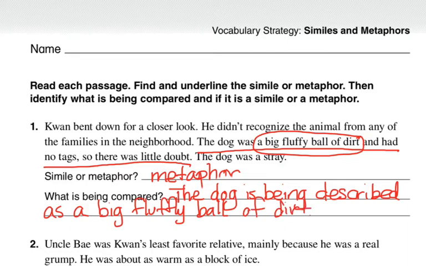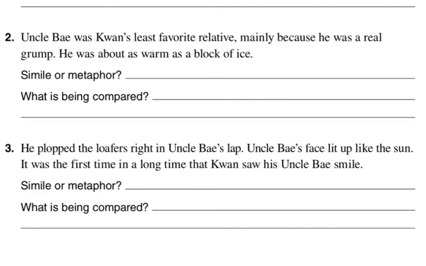Okay, let's look at our second one, number 2. Uncle Bay was Quan's least favorite relative, mainly because he was a real grump. He was about as warm as a block of ice. Do we see any use of the words like or as? Yes, in this sentence right here. It says he was about as warm as a block of ice. As. So if we're using the word like or as, we know that this is a simile. So we're going to write simile here.